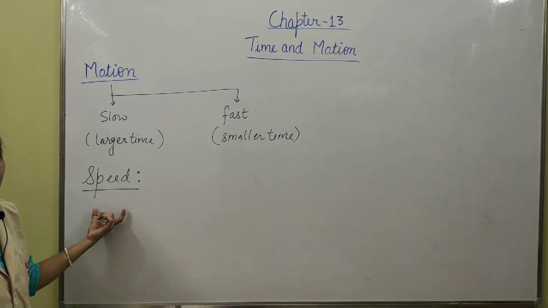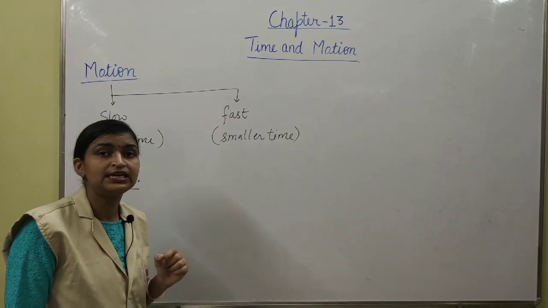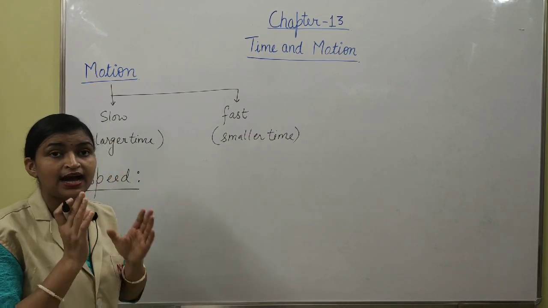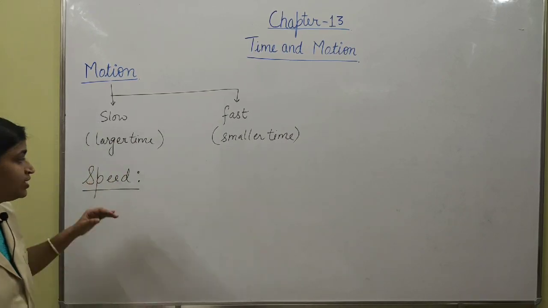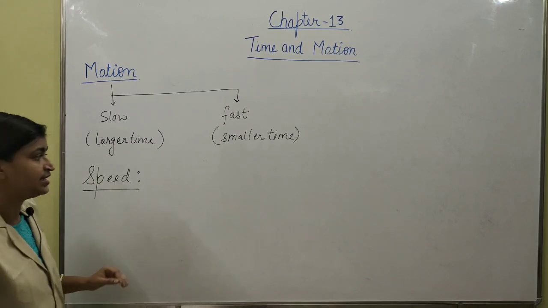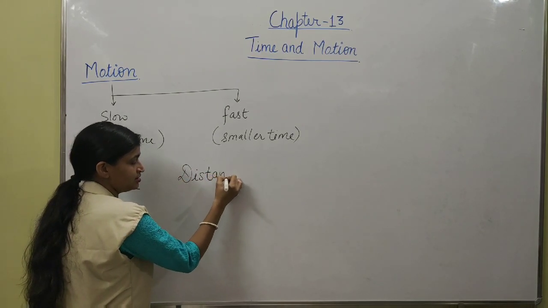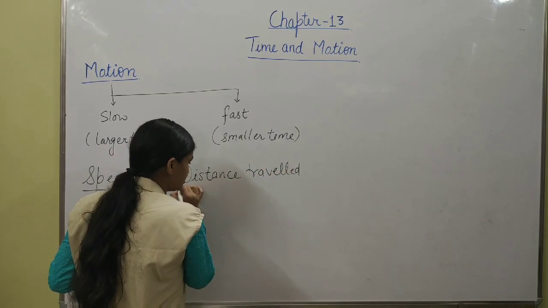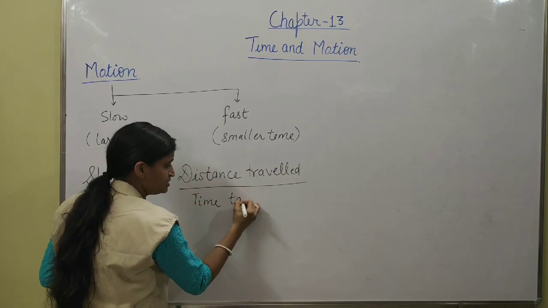Actually, speed of an object is defined as the distance travelled per unit time. That means in 1 second how much distance is travelled by an object, that is called the speed of that object. So we define the formula as distance travelled divided by time taken.